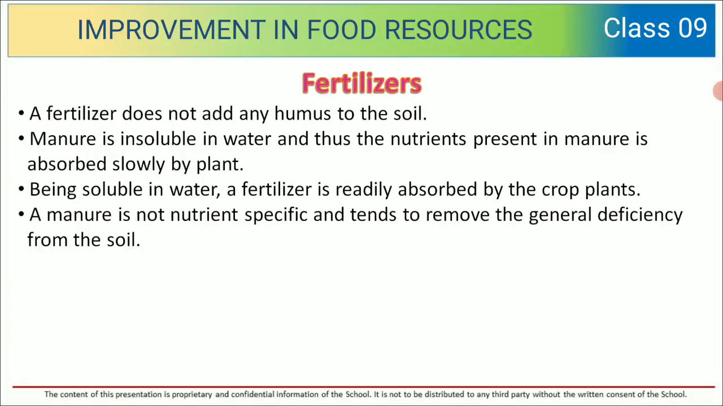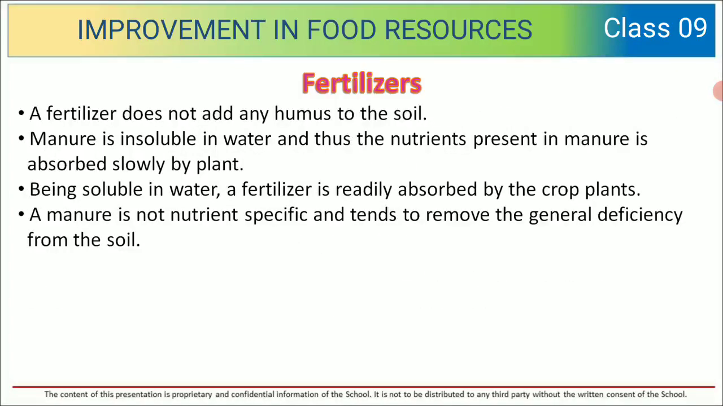A fertilizer does not add any humus to the soil. Manure is insoluble in water, and thus the nutrients present in manure are absorbed slowly by the plant. Being soluble in water, fertilizer is readily absorbed by the crop plant.